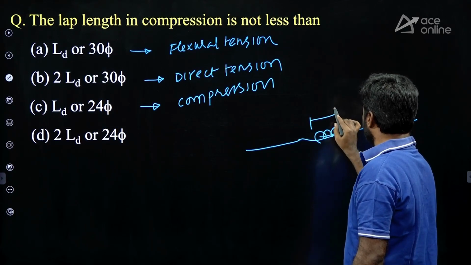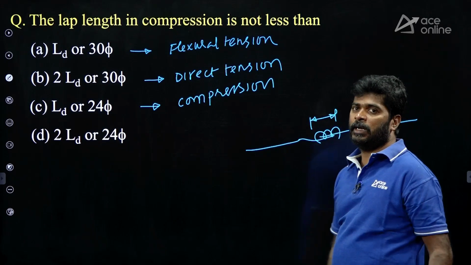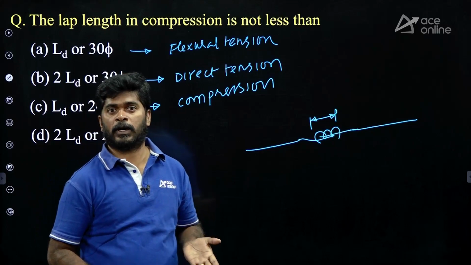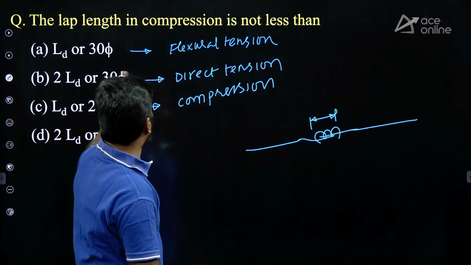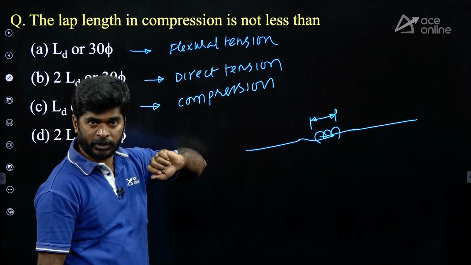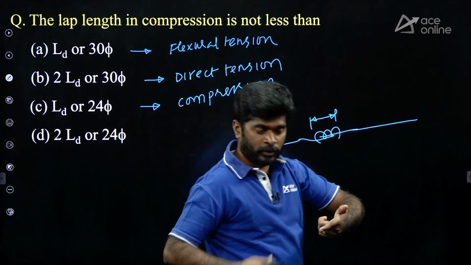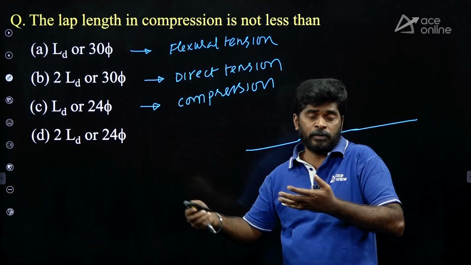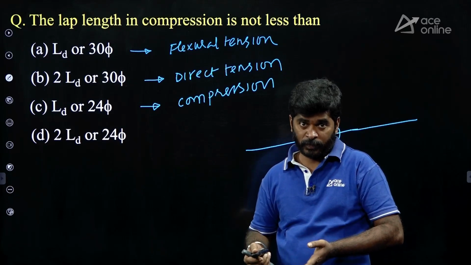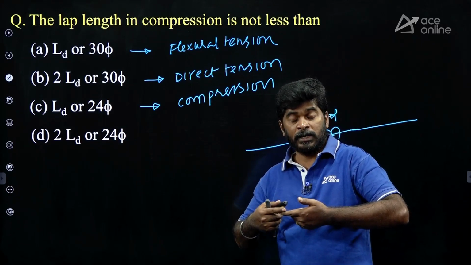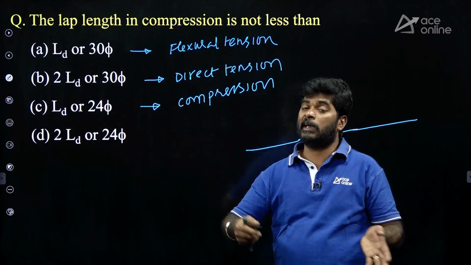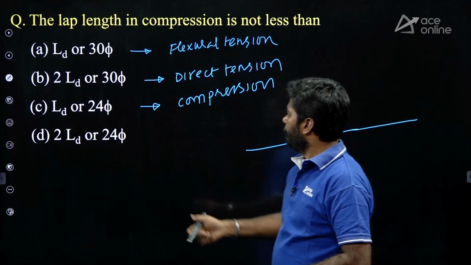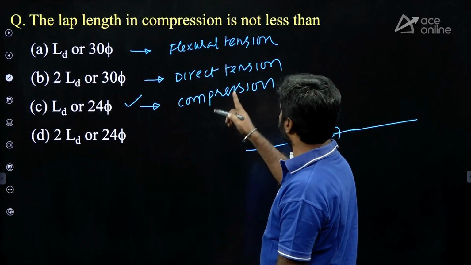This length they are asking. What will be the length of the joint required? It depends where you are providing this joint. In flexural tension zone, lap length will be Ld or 30 times bar diameter. If you are joining the bars in direct tension zone, lap length will be 2 Ld or 30 times bar diameter. If you are joining the bars in compression zone, lap length will be Ld or 24 times bar diameter. Right, option C is correct, because they asked in compression.